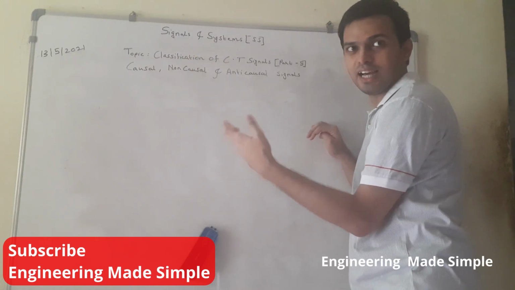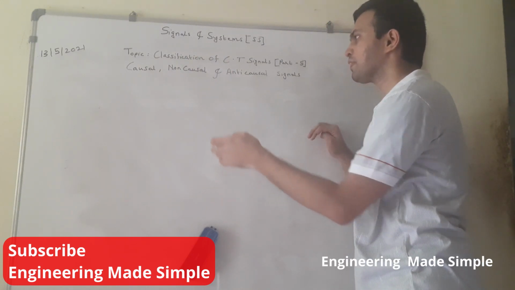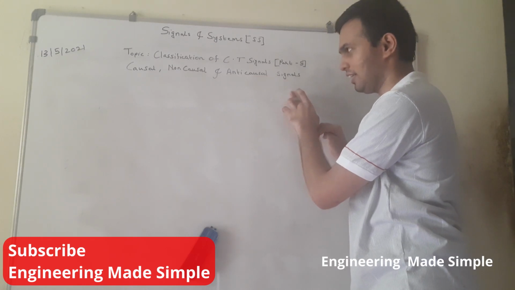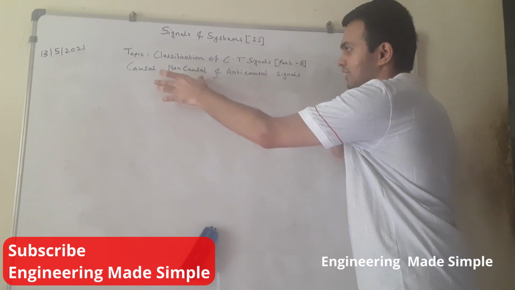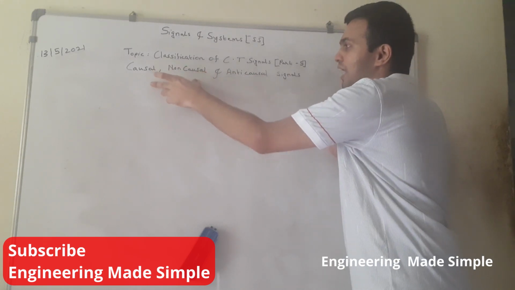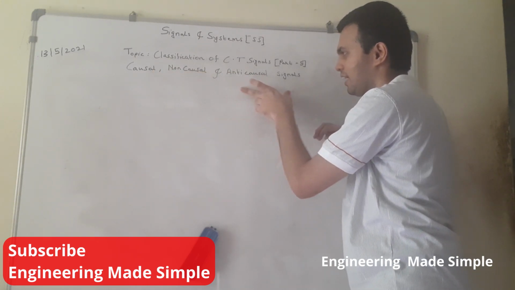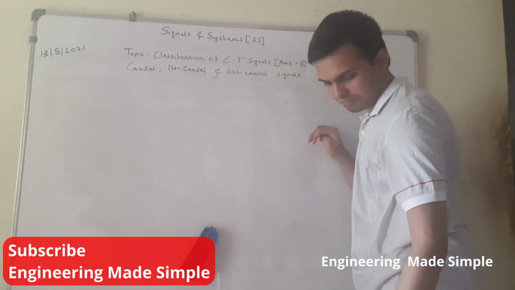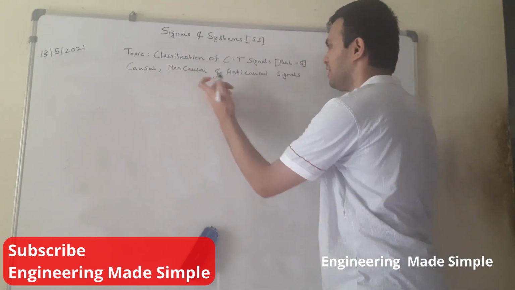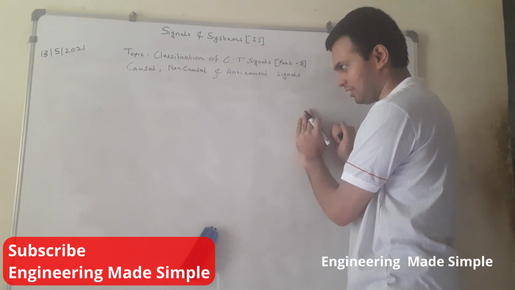Henceforth I will say CT for continuous time: causal CT signals, non-causal CT signals and anti-causal CT signals. And why are continuous time signals classified into these three categories? We will see that. And we will understand what we mean by a causal signal, non-causal signal and anti-causal signal.